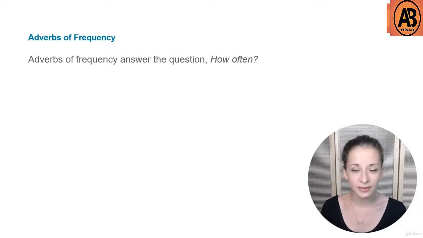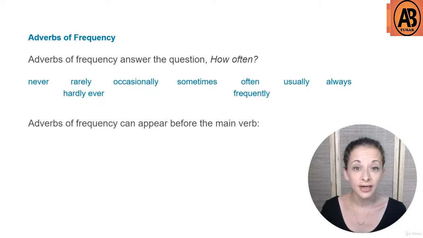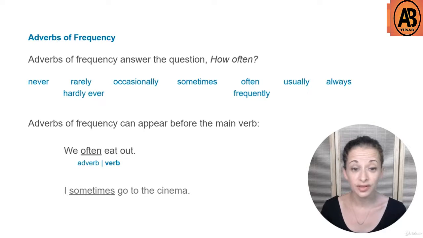Adverbs of frequency answer the question, how often? Some adverbs of frequency are never, rarely, hardly ever, occasionally, sometimes, often, frequently, usually, and always. Adverbs of frequency can appear before the main verb. For example, we often eat out, and I sometimes go to the cinema.